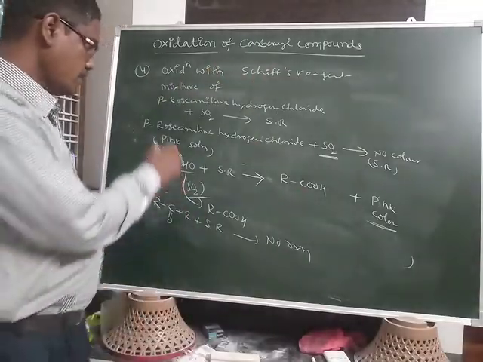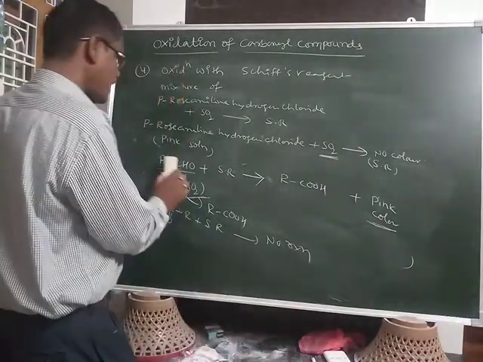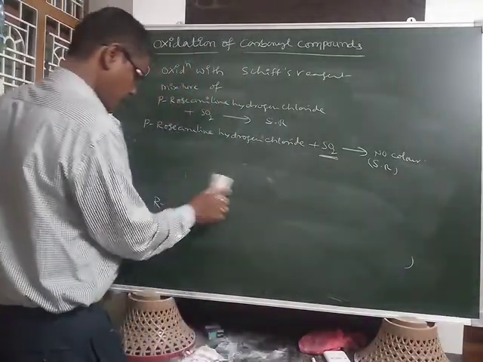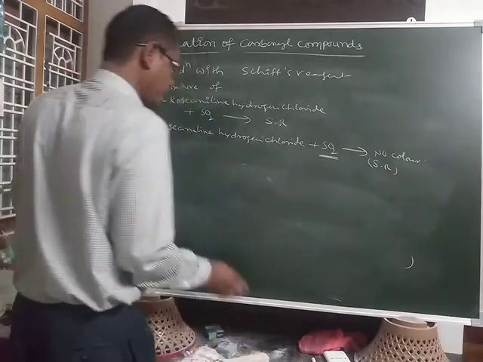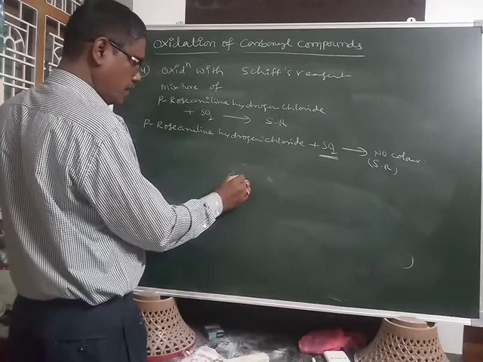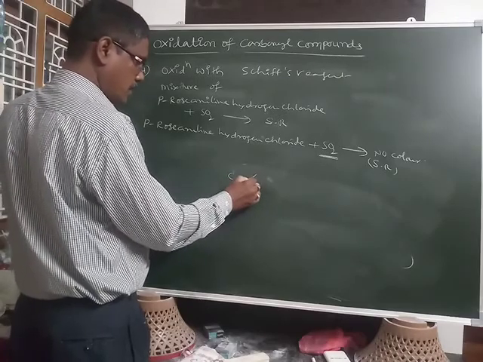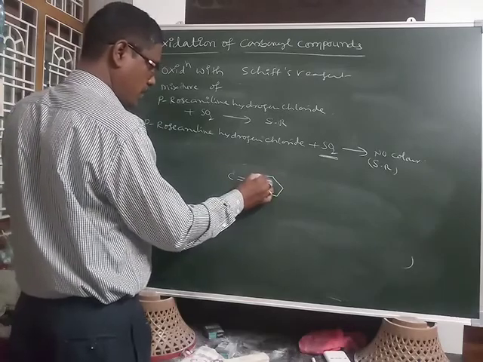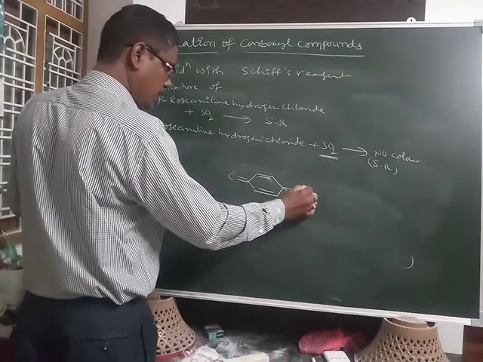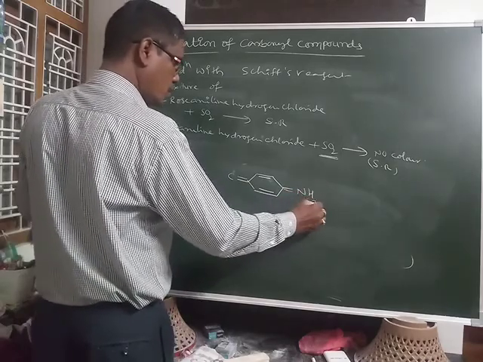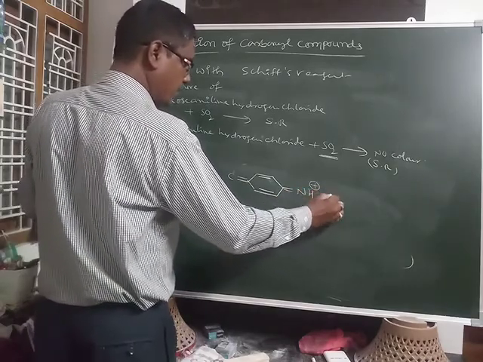Here is the structure of para-rosaniline hydrogen chloride. Here carbon with double bonds, and here a double bond N, H2 plus Cl minus.